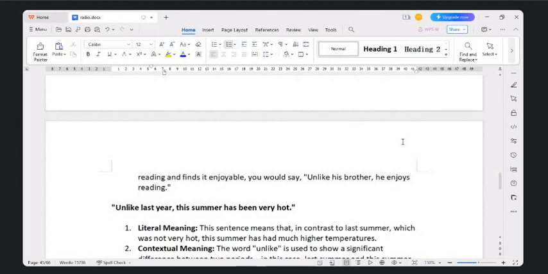All right, now let's move on to the next sentence. Unlike last year, this summer has been very hot. Now, what's the literal meaning of this sentence?